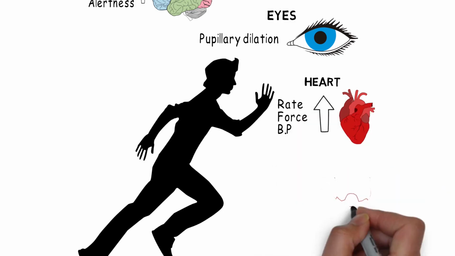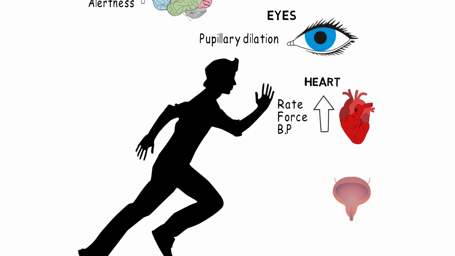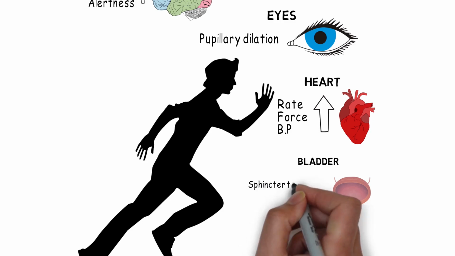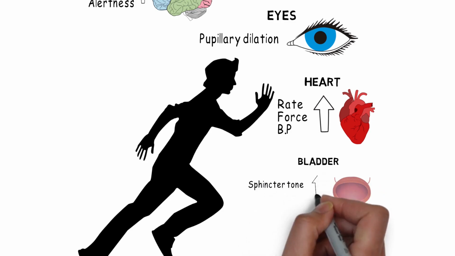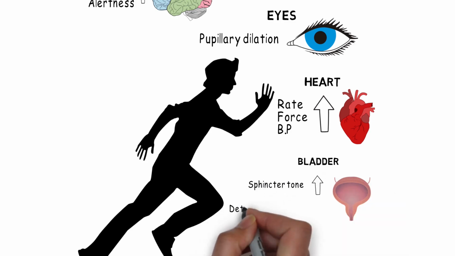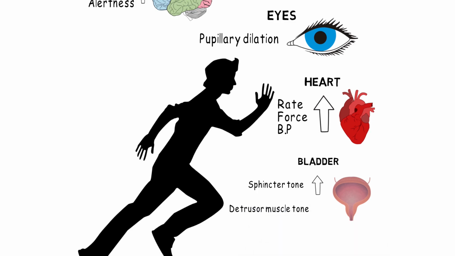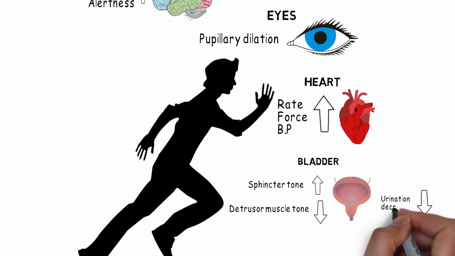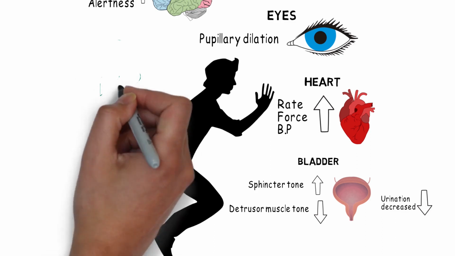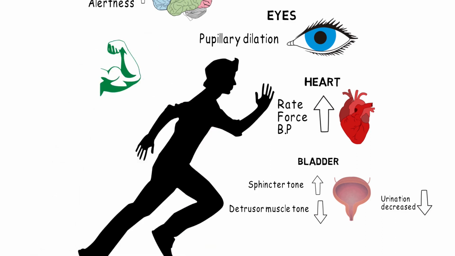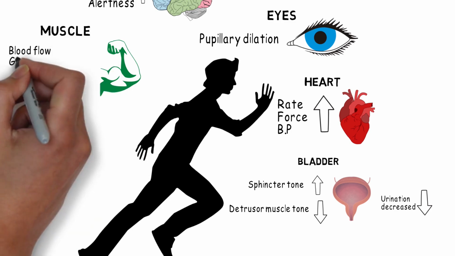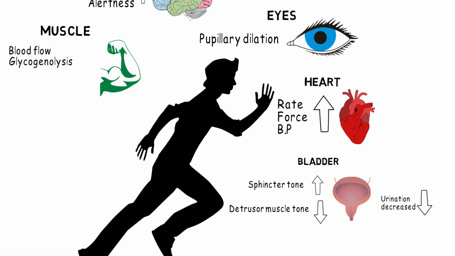In the urinary bladder, the tone of the sphincter muscle will increase, whereas the tone of the detrusor muscle will decrease, as a result of which the need for urination will also decrease. As in situations of danger, more energy is required in the skeletal muscles. The blood flow and the breakdown of glycogen for glucose will increase.